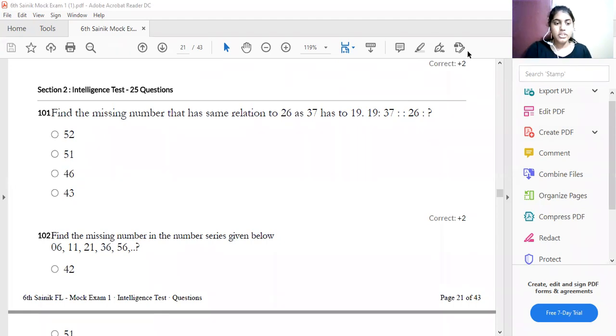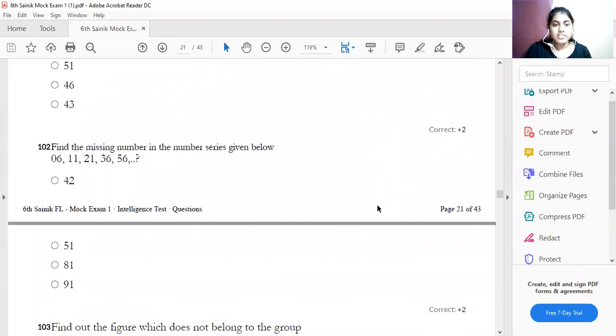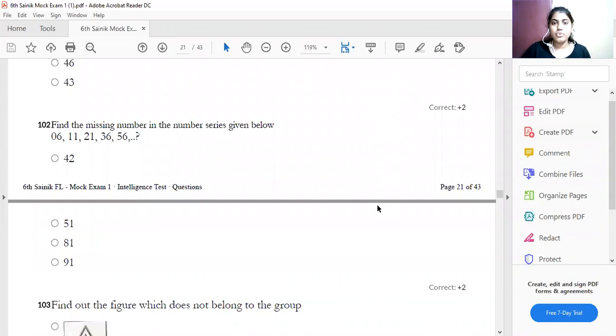Look at your question. Find the missing number in the given series. So you have to find out the missing term in the given series below. The series contains 0, 6, 11, 21, 36, and then 56. So you have to find out the next one. How will this be found? Let us see.